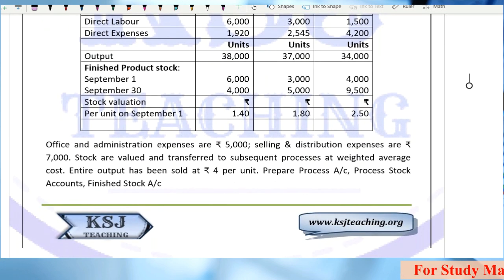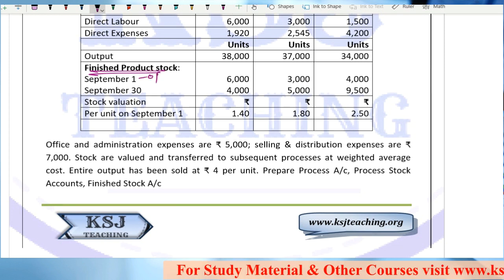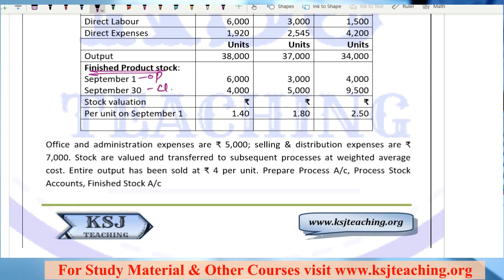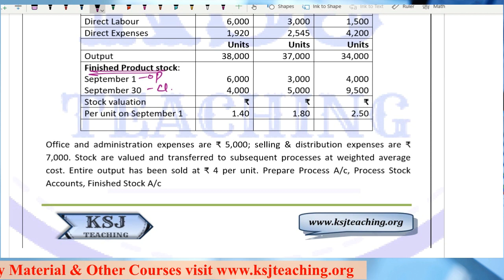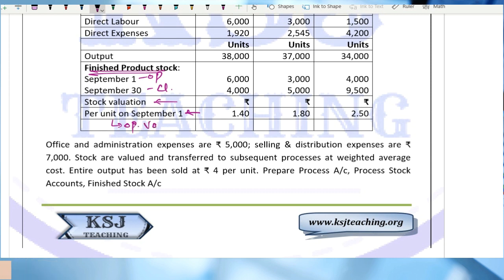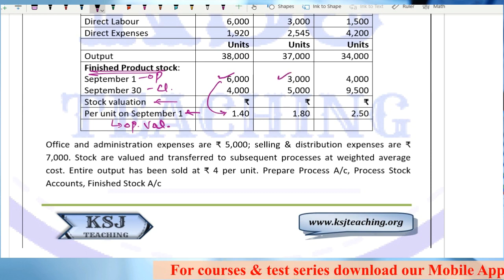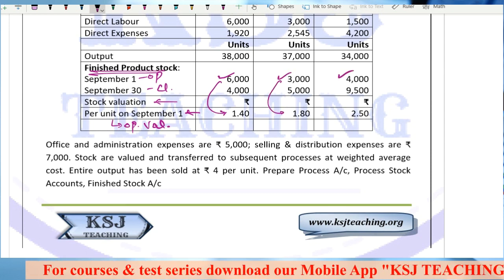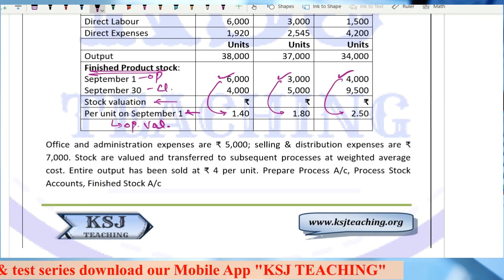Finished product stock. Now you are given the finished product stock. This is the opening balance and this is the closing balance that is given to you in each process. Stock valuation per unit on September 1. This is the opening valuation: the stock, this 6,000 is valued at 1.40, this 3,000 is valued at 1.80, this 4,000 is valued at 2.50.